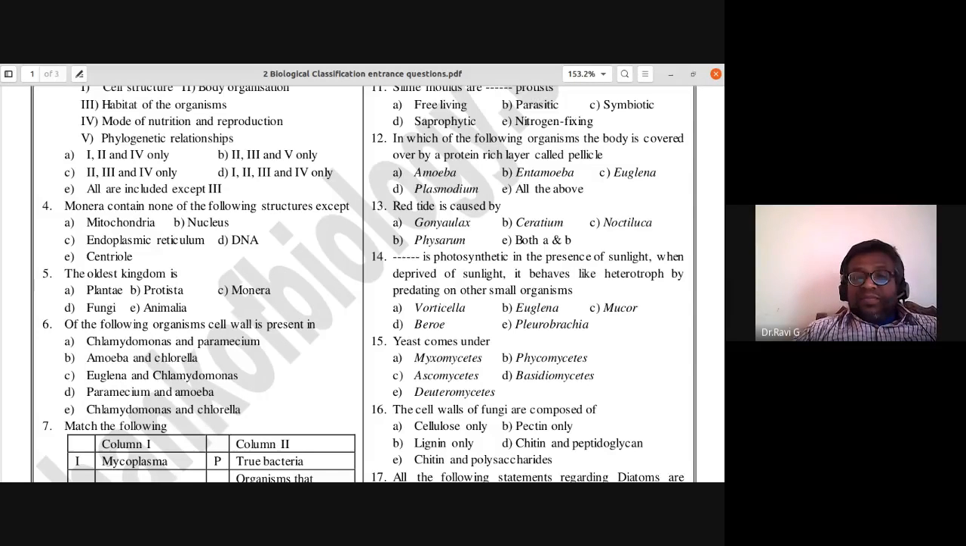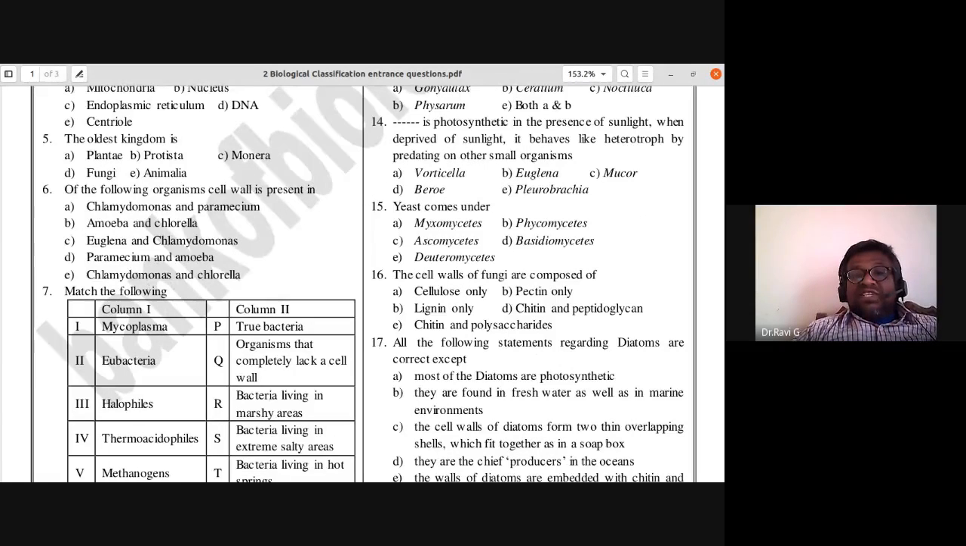15th one, yeast comes under which group? Myxomycetes, Phycomycetes, Ascomycetes, Basidiomycetes, Deuteromycetes. Under which group does it come? Yes, it is C. Geetika, it is right. C, it is Ascomycetes. So C, Ascomycetes is the right answer. So yeast is placed under Ascomycetes.